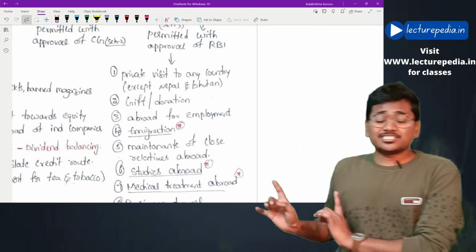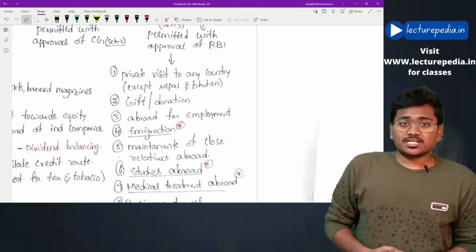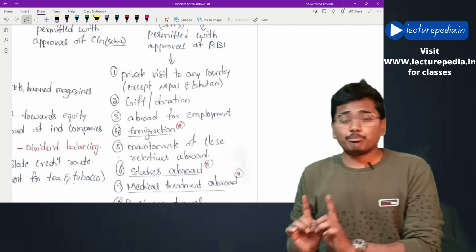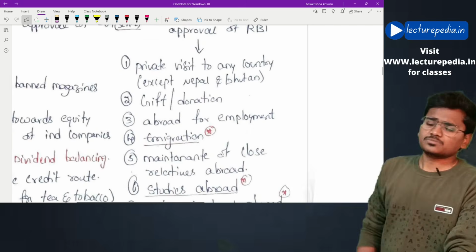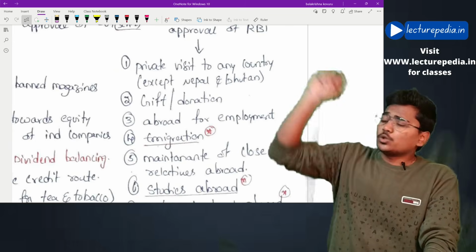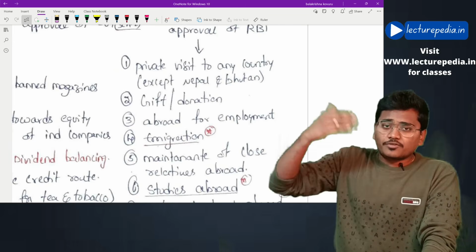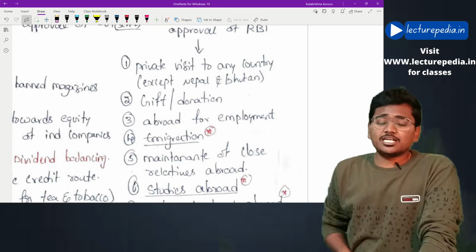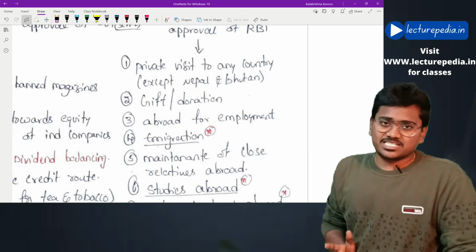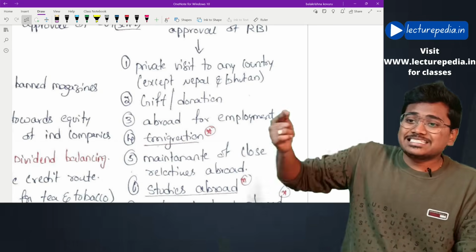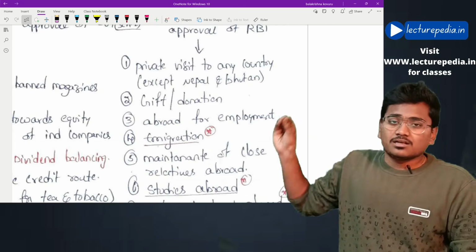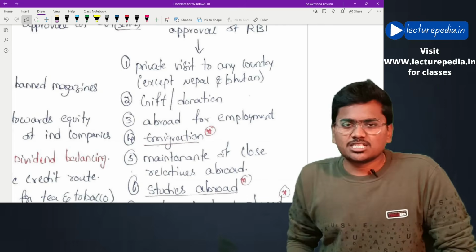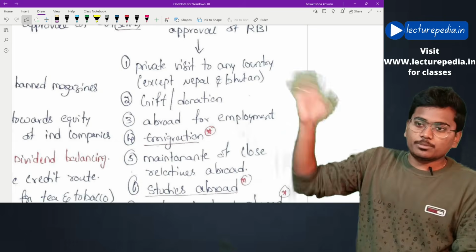These transactions, schedule number 3, if you want to enter into these transactions, you need to take approval of Reserve Bank of India. What are those transactions? You are visiting any foreign country, and for incurring expenditure in that country, you want to withdraw foreign exchange, then you need to take approval of Reserve Bank of India. However, if you are traveling to Nepal and Bhutan, then you will not be allowed to withdraw foreign exchange, because in those countries Indian rupee will be accepted.